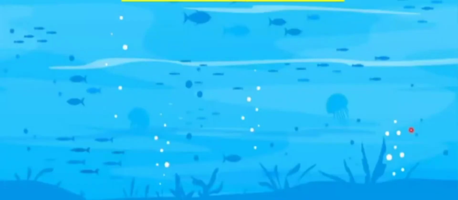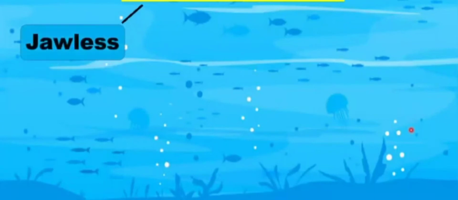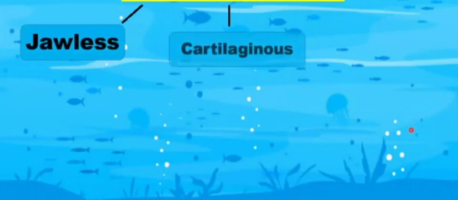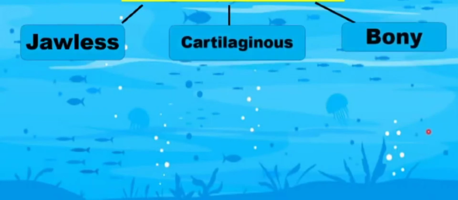The class Pisces, that is fishes, is divided into three types: the jawless fishes, cartilaginous fishes, and the bony fishes. On the basis of different characteristics, the scientists have divided them into three main groups. So let's come to the very first group, that is the jawless fishes. Beta, as the name indicates, jawless fishes means those fishes that are without jaws. They don't have jaws.